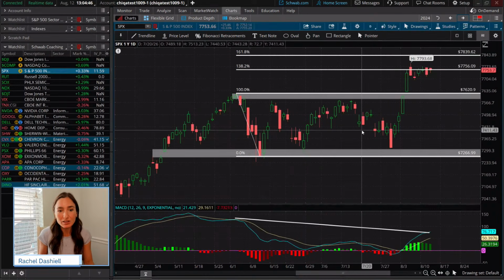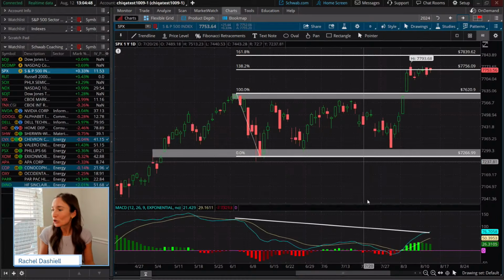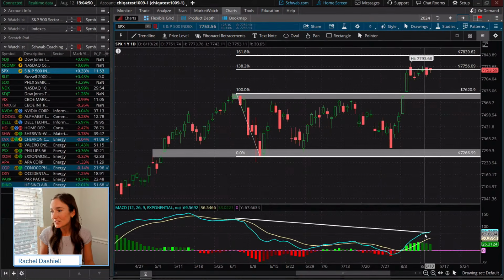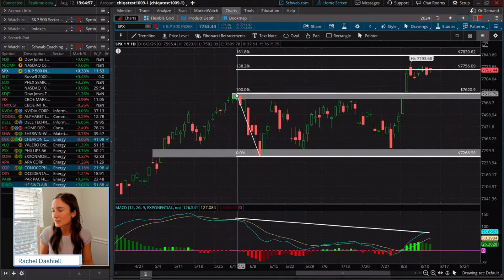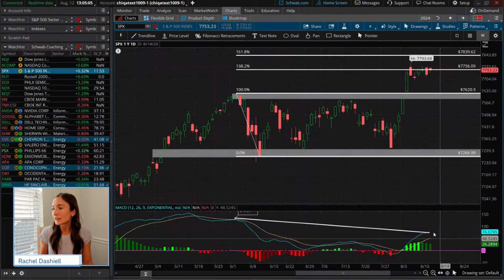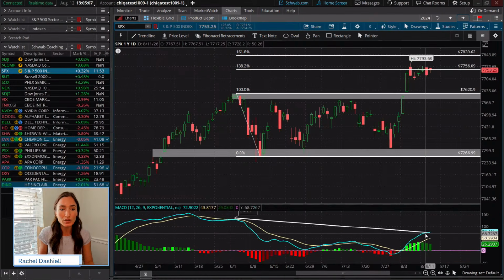Now, one thing that I think is a little notable here on this chart is we have this massive bearish momentum divergence. So from the last time that price was at its all-time highs before it reached these highs, we saw that momentum was a lot higher on this MACD than it is now. So it is telling us that we may be seeing a little bit of a reset.